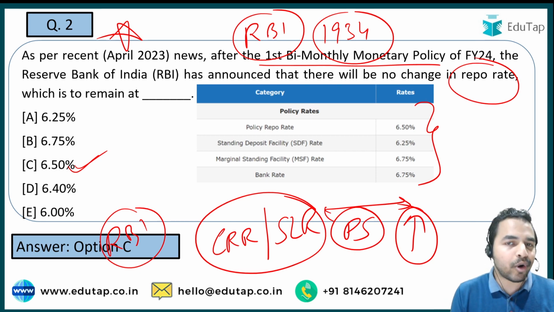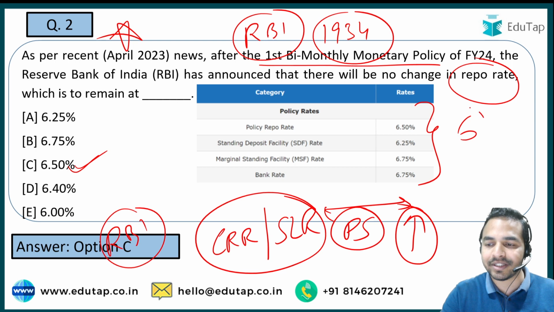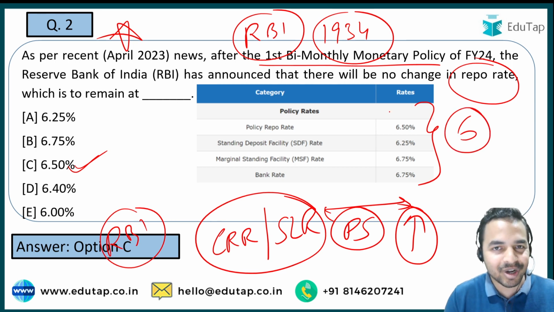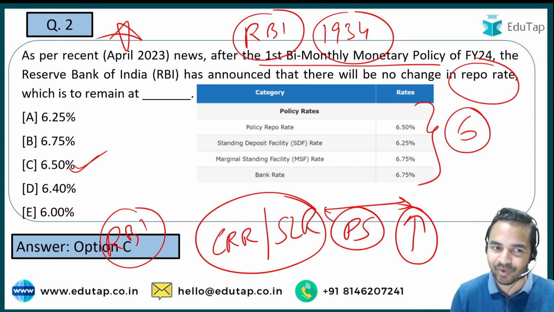अगर हम बात करते हैं monetary policy committee की, तो there are 6 members in this particular committee in which the governor of the Reserve Bank of India is having the casting vote. I hope this is clear to all of you. Now let's move on to the next question.